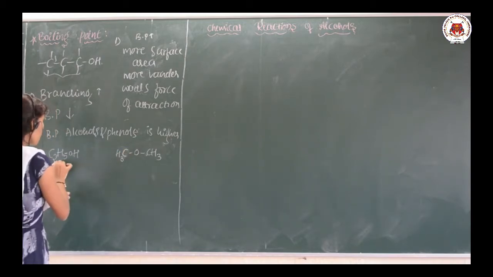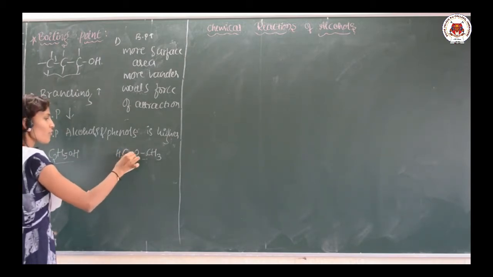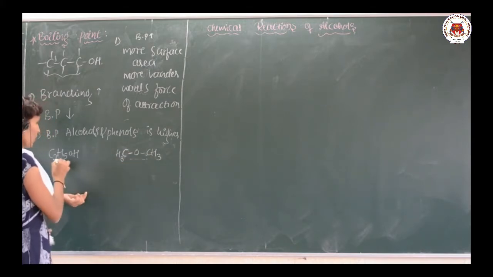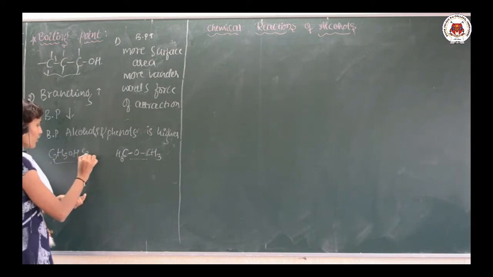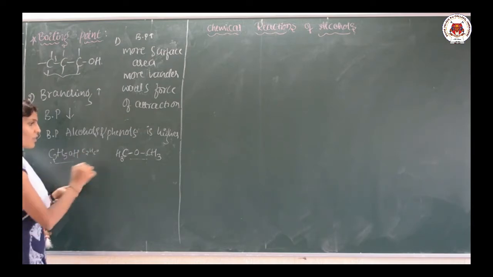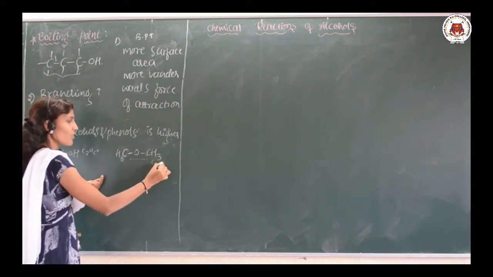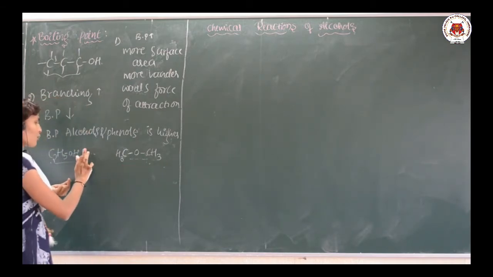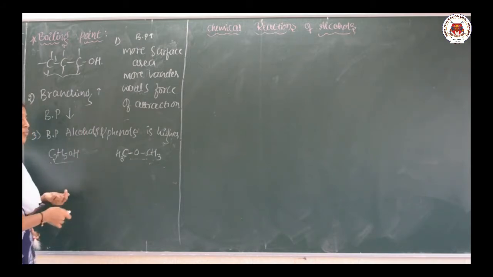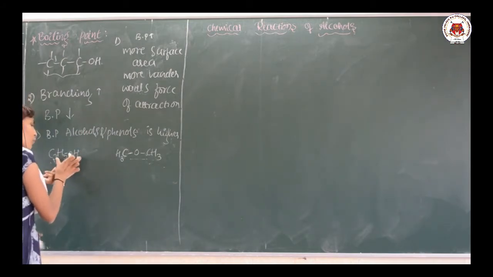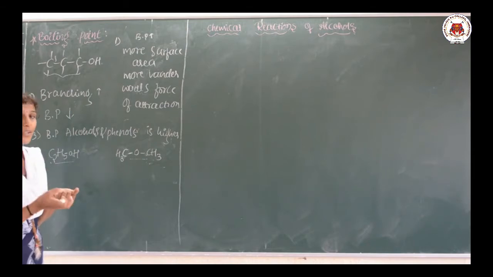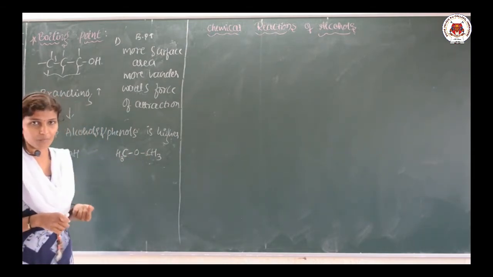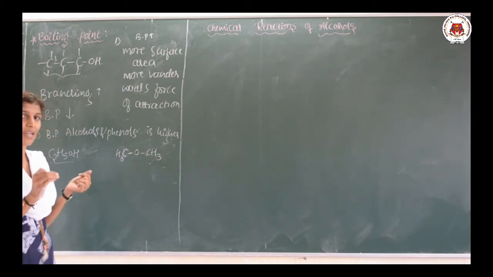See here, this formula and this formula both have the same formula. This is also C2H5OH. Here it is C2H6O, and here also C2H6O. Yes or no? Even though these have the same molecular formula, the boiling point will be different. The boiling point of ethanol will be greater as compared with the boiling point of methoxymethane. So, why does it happen exactly, that I will tell you.